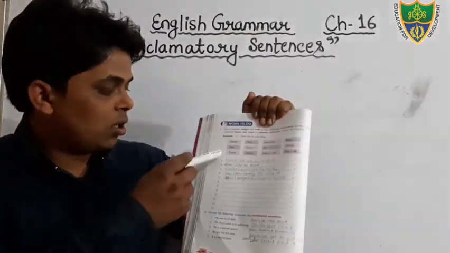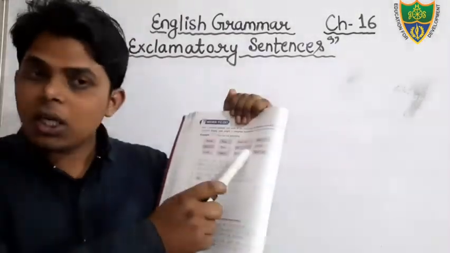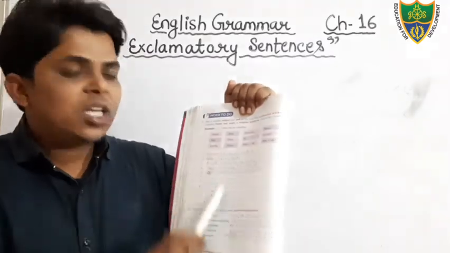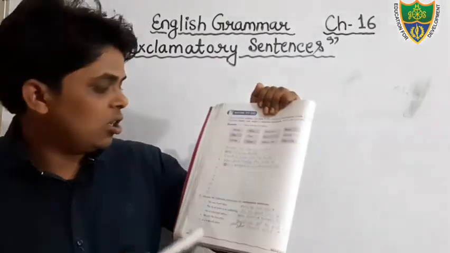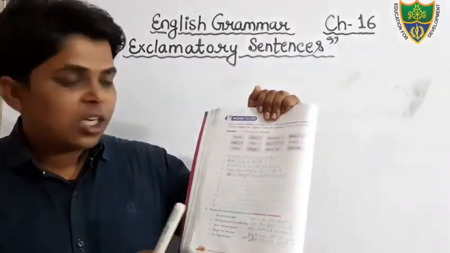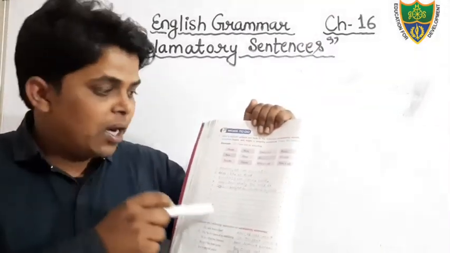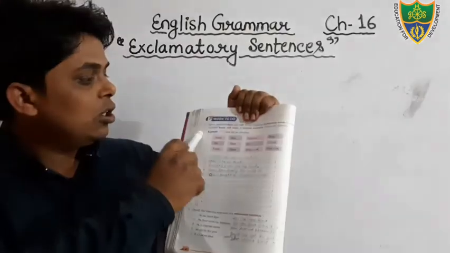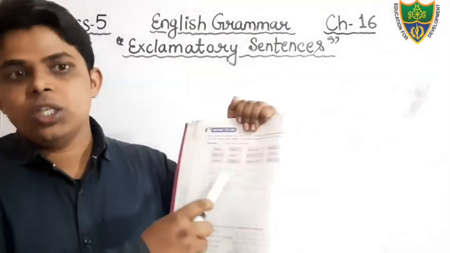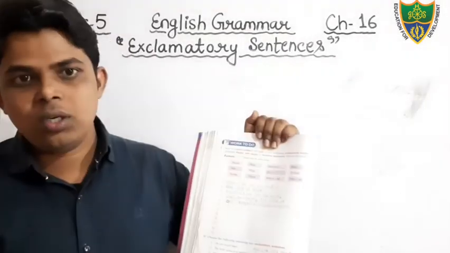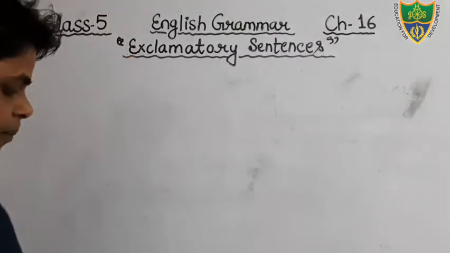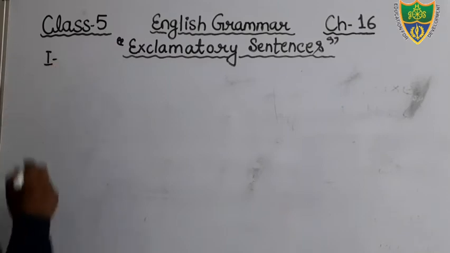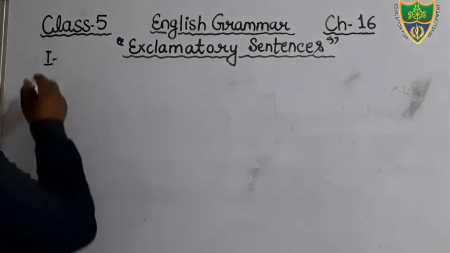Yes, students, there are 12 options given and 12 lines given to write the sentences. Just see, there are 12 blank lines, and in the given blanks we have to make sentences using these options, using this helping box. We will discuss some examples and you will also try to do.